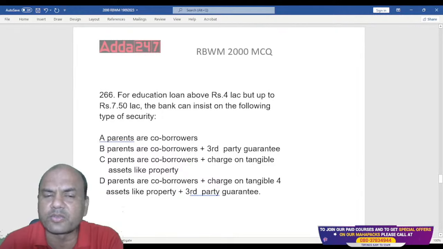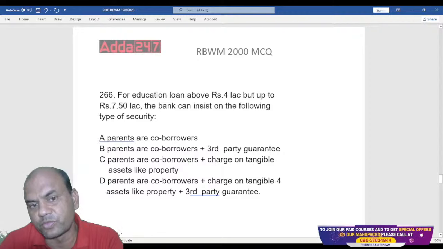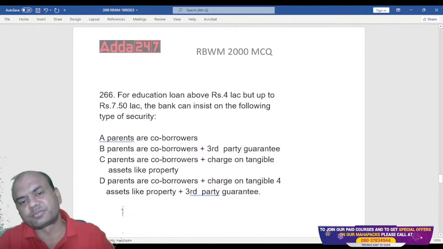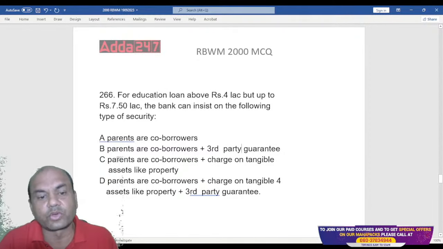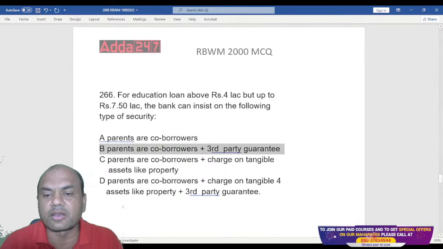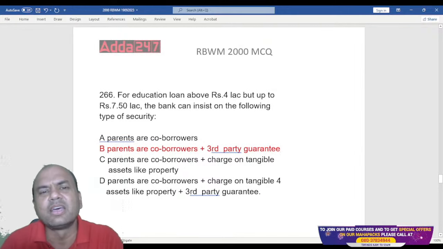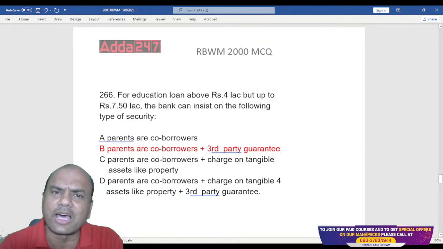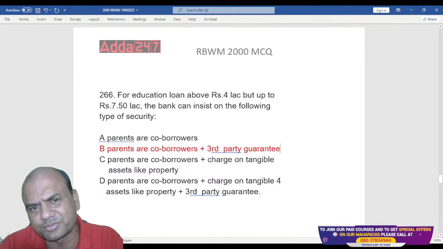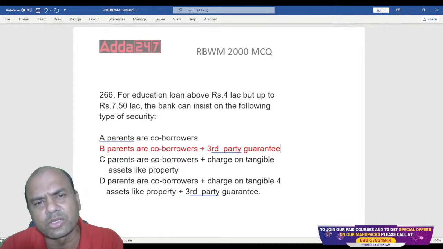Then D is all of the above again. So what is the right answer over here? For 4 to 7.5 lakhs, it is B, third party guarantor. Only this much. Parents plus third party. That also banks require. That's why RBI doesn't say anything about this now. Means now the restrictions are removed for all. Banks have to take their own risks.